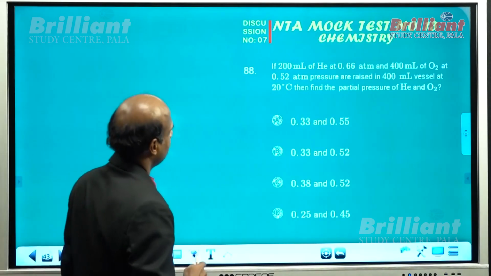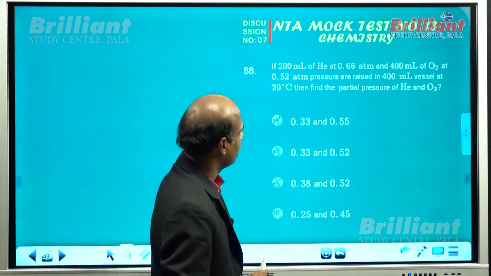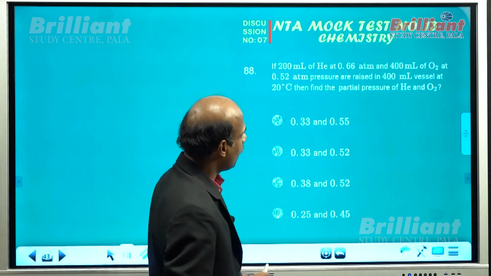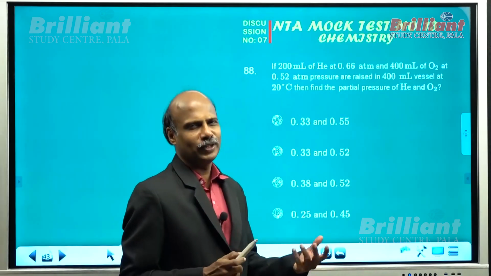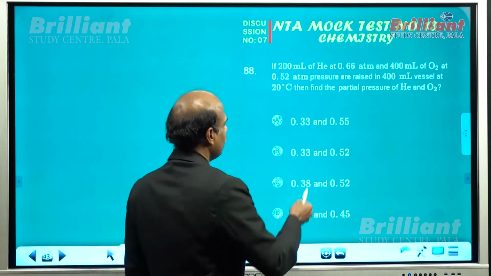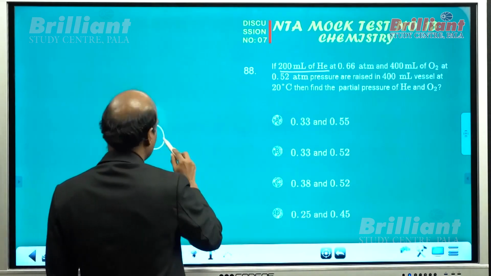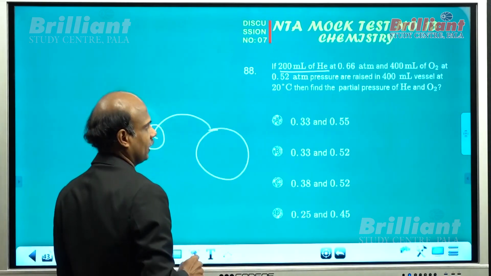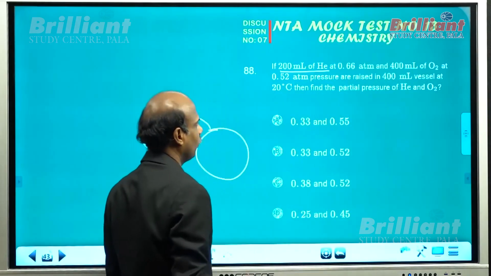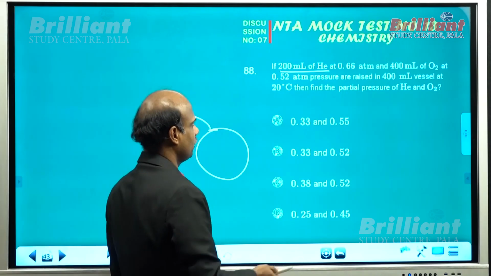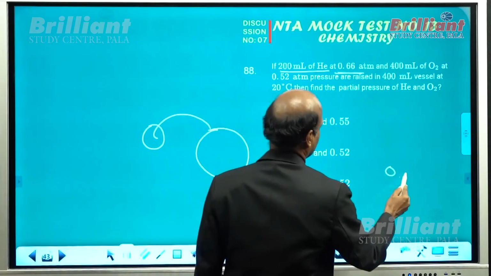What about question number 88? If 200 ml helium at 0.66 atm and 400 ml oxygen at 0.52 atm are raised in 400 ml, you need not go behind the formula here. Simple one. What happened to the helium? Originally it was in the 200 ml vessel. Now it is transferred to a 400 ml vessel. That is, as far as helium is concerned, its volume gets doubled. If the volume is doubled, its pressure should be halved. Already the pressure is 0.66 atm. If it is halved, it should be 0.33 atm.